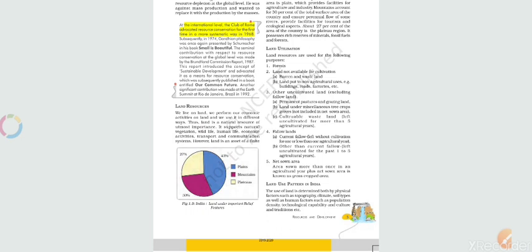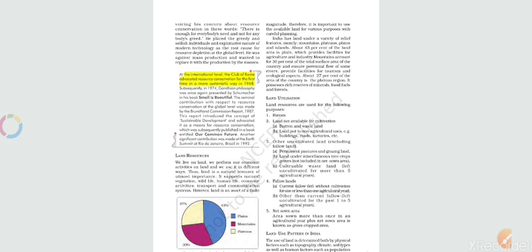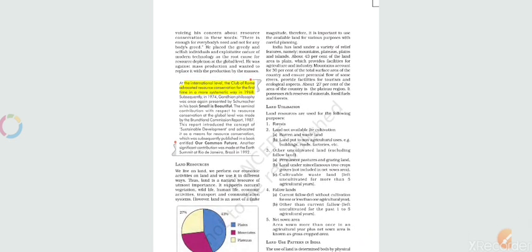In the context of India, what can we categorize in this pie chart? 43% of our nation's land is plain, 30% is mountain, and plateaus are 27%. So this is a broad classification of our land structure, the demography of our nation.